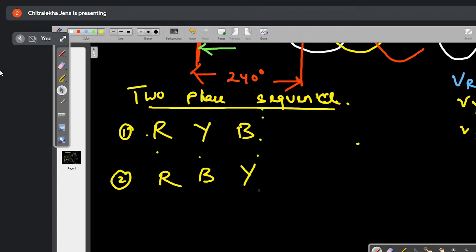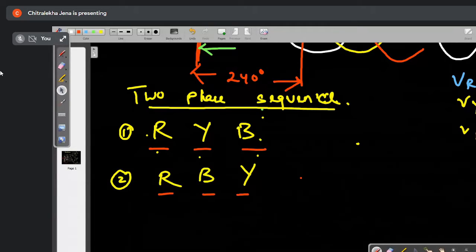Listen to me very carefully, all of you. You will feel three phase a little difficult compared to single phase. Now you have two phase sequences: one is RYB, another is RBY. Can you combine or interchange any other phase sequence?